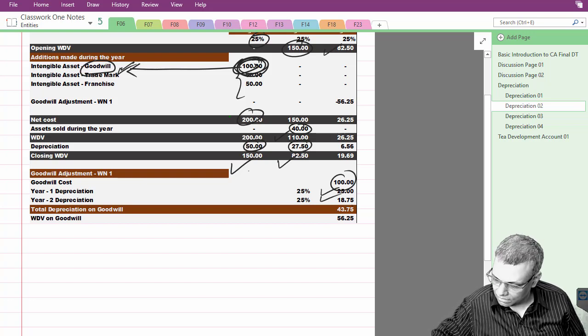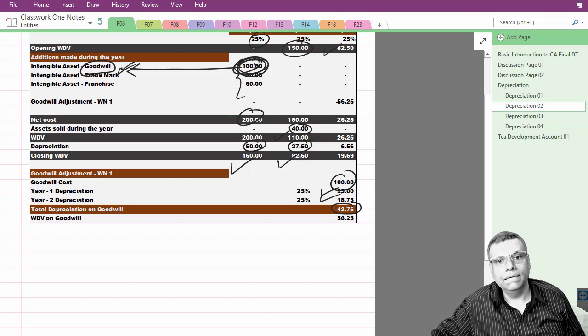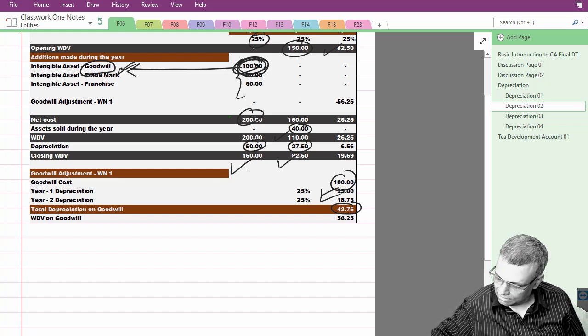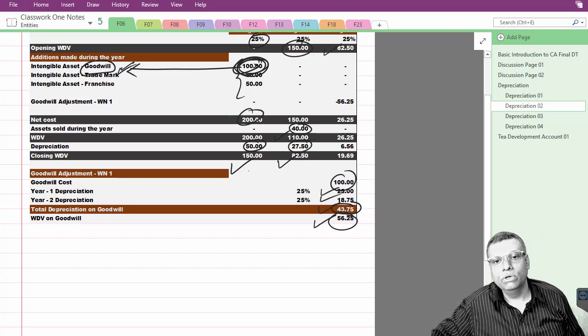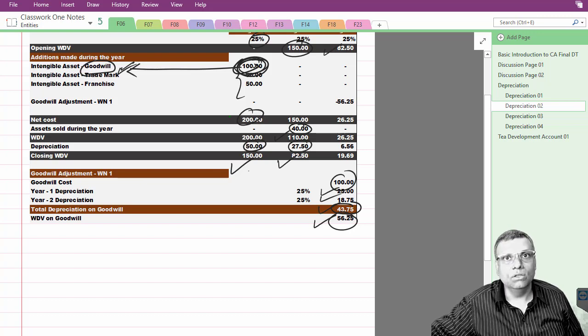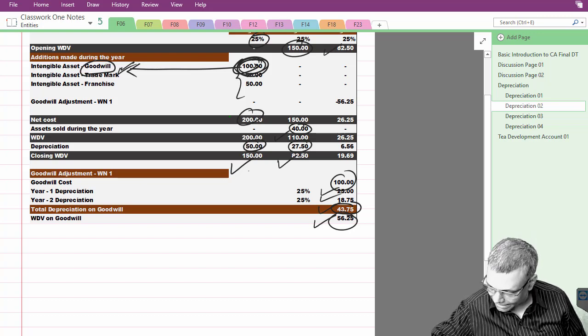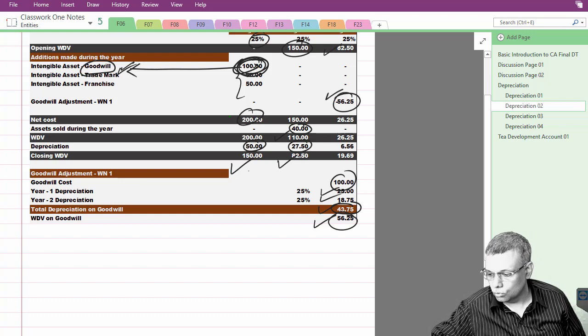Thereafter in the 3rd year, whatever is my opening WDV, assuming that this is the only asset in the block of asset, and this is total depreciation, and this is my WDV value for the 3rd year, logically, which is included in the opening WDV of the 3rd year. So that much adjustment I have to exclude here. To that extent, I have to reduce my WDV.